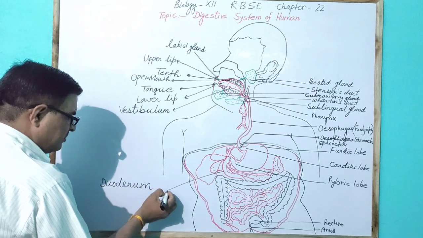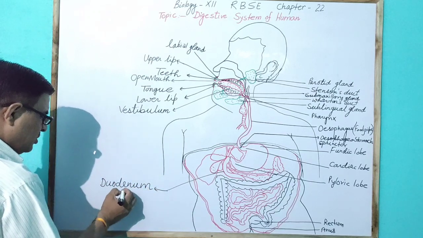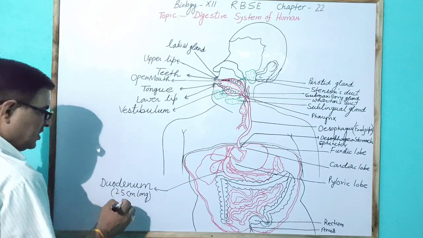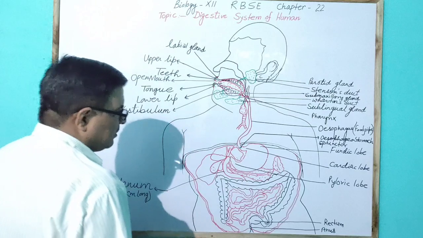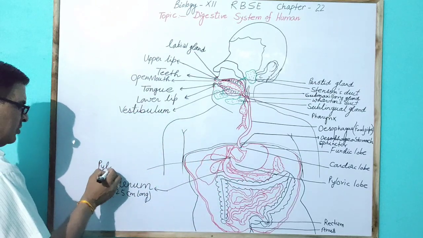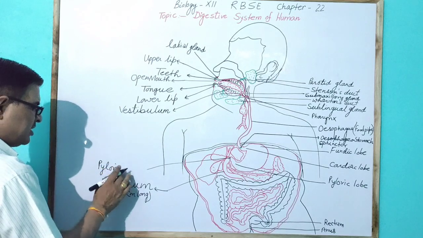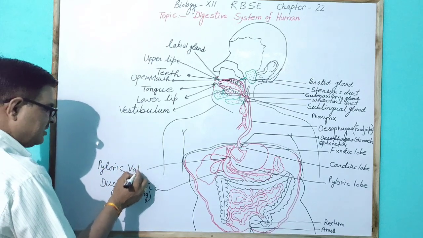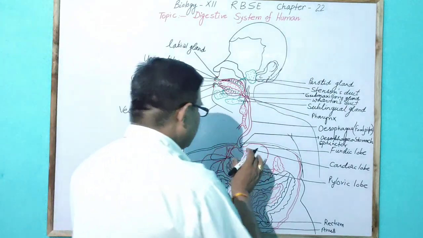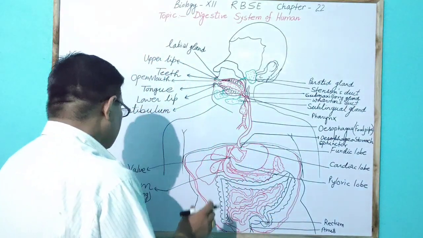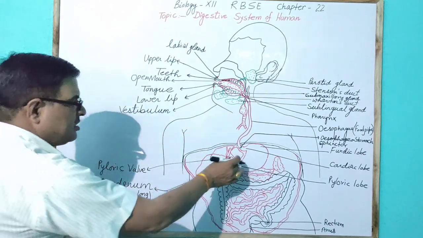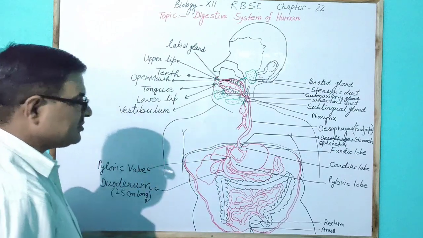This duodenum part is about 25 centimeter long, and the pyloric valve prevents the direct entry of the food from the stomach to the duodenum.